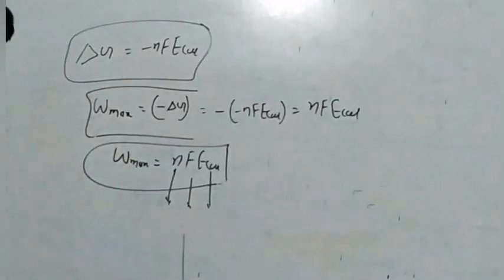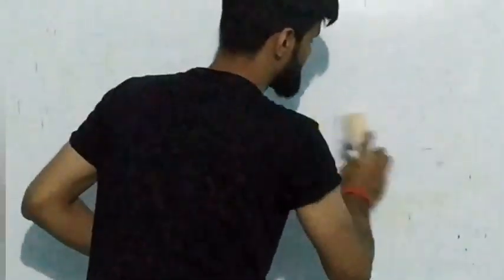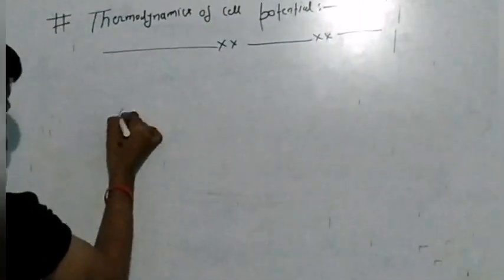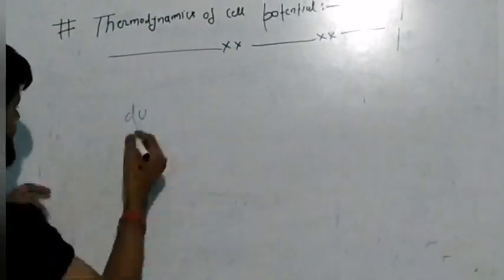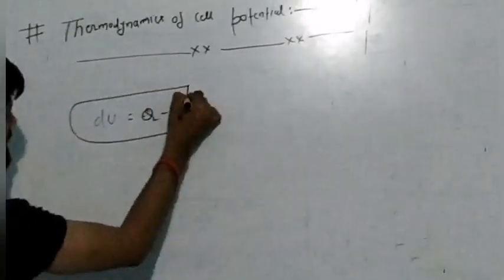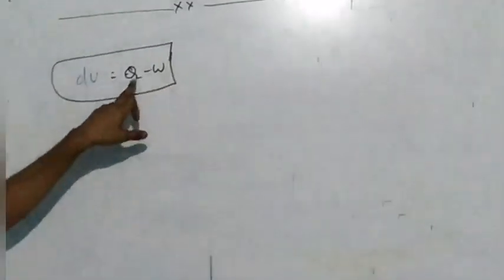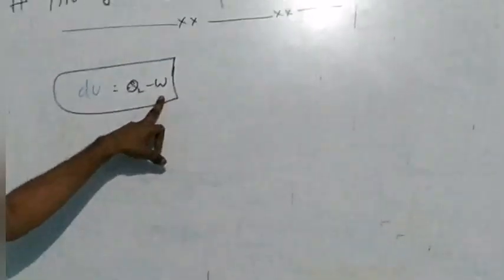Now just understand one thing. You have all studied the first law of thermodynamics. If you write the first law of thermodynamics, then dU is equal to Q minus W. Here, don't try to write dQ minus dW, because Q and W are not properties of the system.